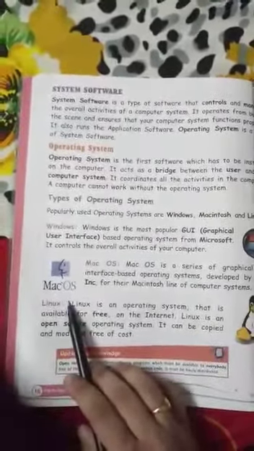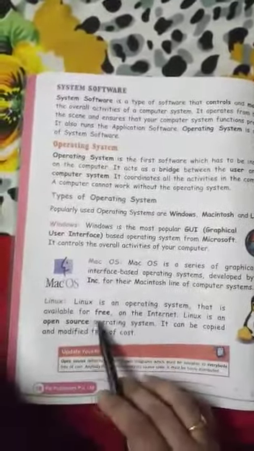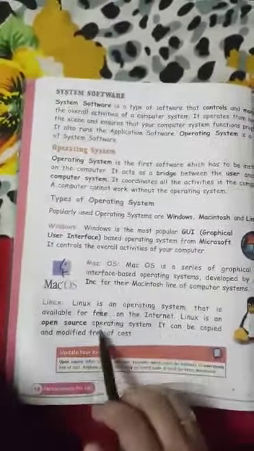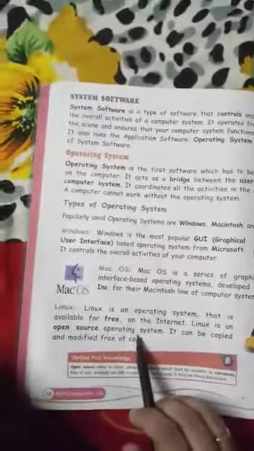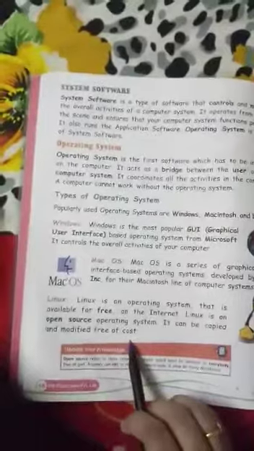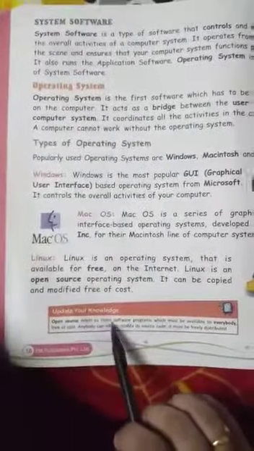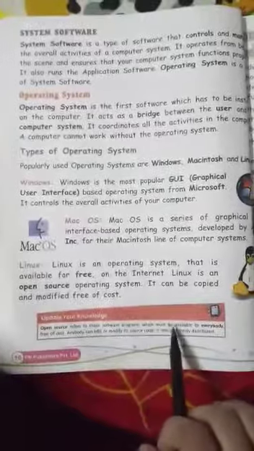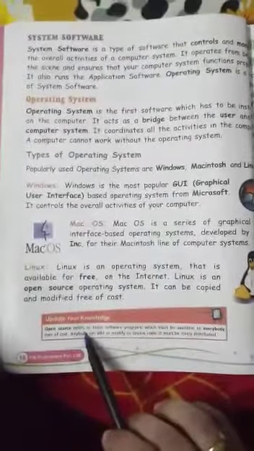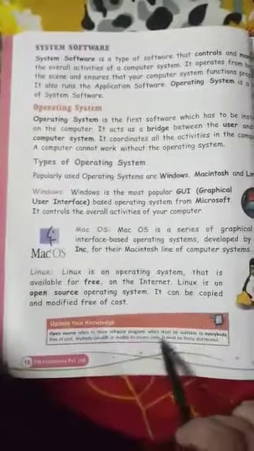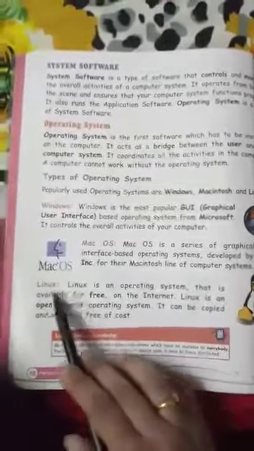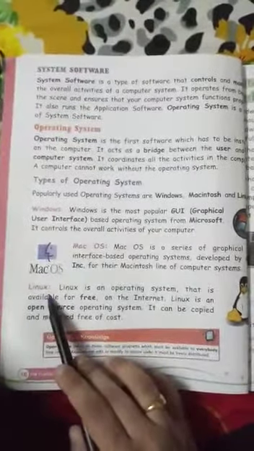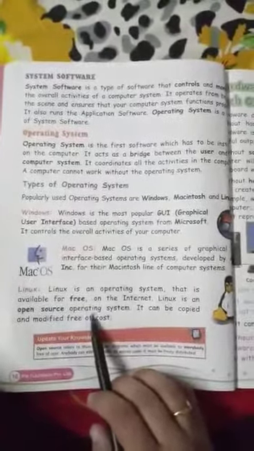And third one is Linux. It is an operating system that is available free of cost, and the software and operating systems which are available free of cost, that we call open source, means we can modify it or copy it free of cost. So here they have given, open source refers to those software programs which must be available to everybody free of cost, like Linux. We can modify it, we can download it anytime freely.